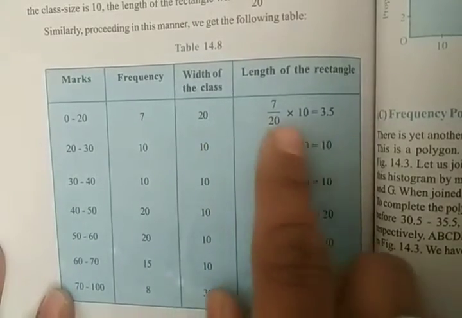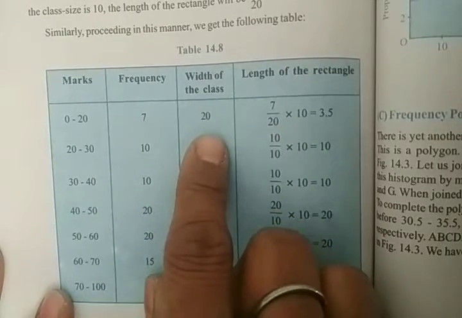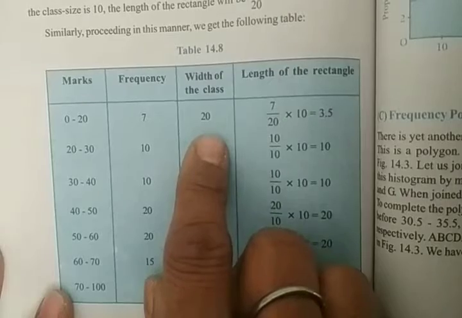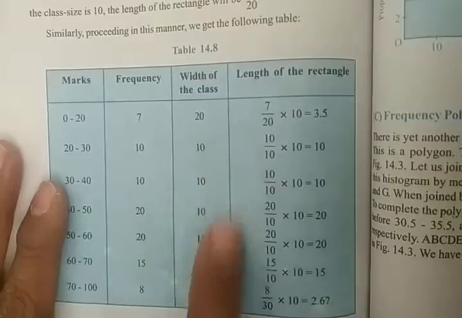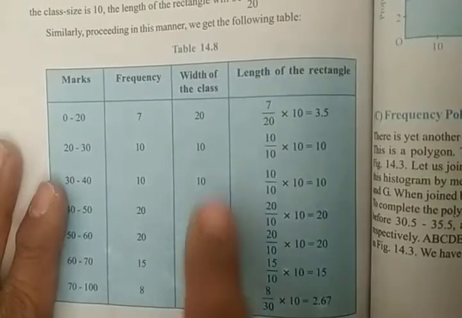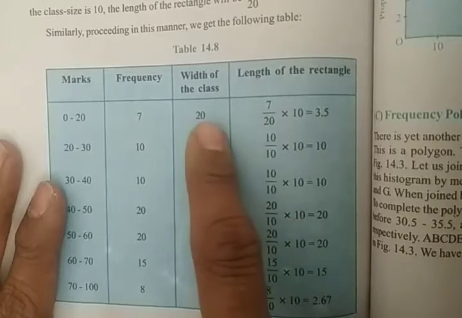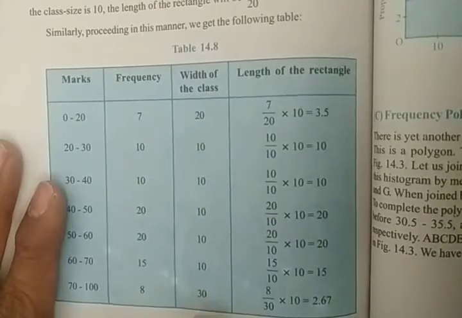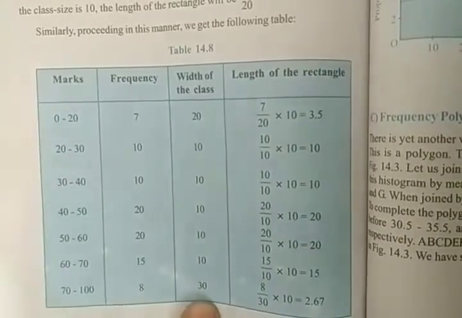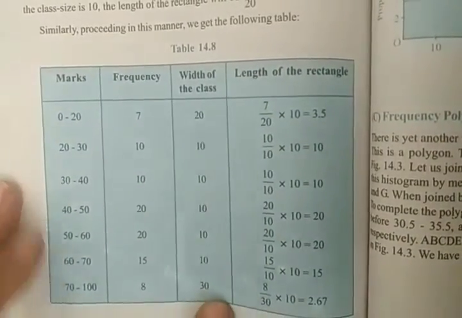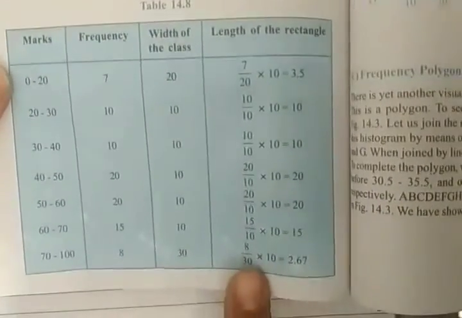So we will have to distribute the width of the bars of the histogram equally. For that, we will take the frequency divided by the class interval, into the common interval which you want. Here the common interval is 10. So 20 we will have to make 10, and the width of the column which has class interval 30, we have to change it to 10.